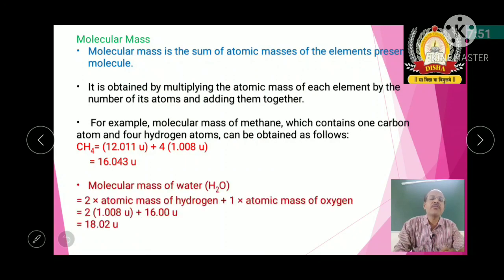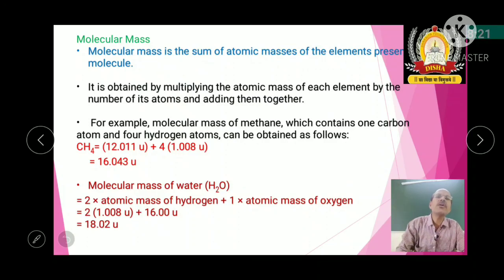One more example, the molecular mass of water. Here hydrogen has 2 atoms and oxygen 1. So 2 into the atomic mass of hydrogen plus 1 into the atomic mass of oxygen: 2 into 1.008 unified mass plus 16 into 1, which gives 18.02 unified mass. This is the molecular mass.